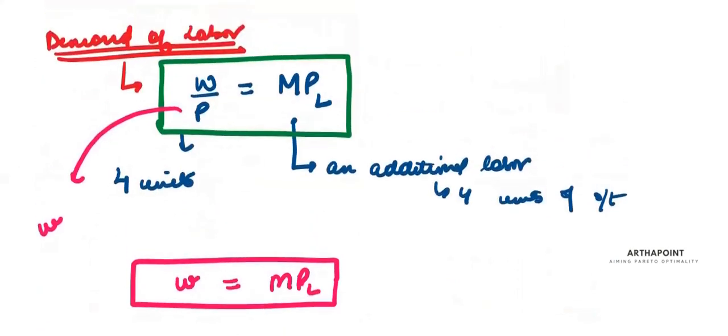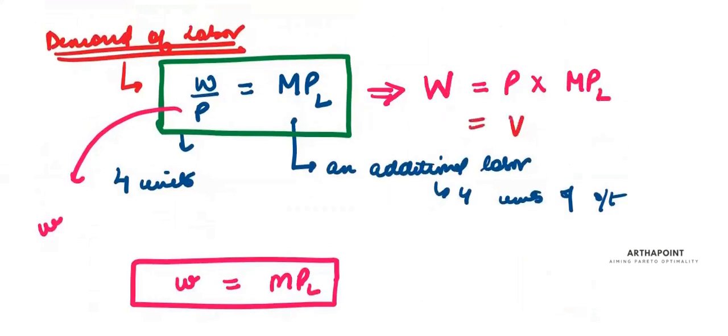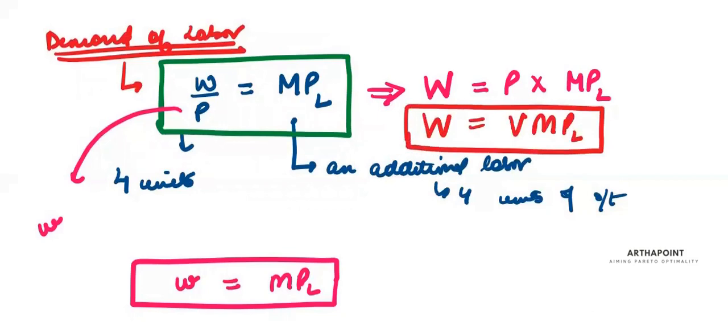This is equivalent to saying that the nominal wage will be equal to price into marginal product of labor, which is the value of marginal product of labor. So the wage that any individual receives is equal to the value of the product that he creates. The more value you create, the more wage you get.